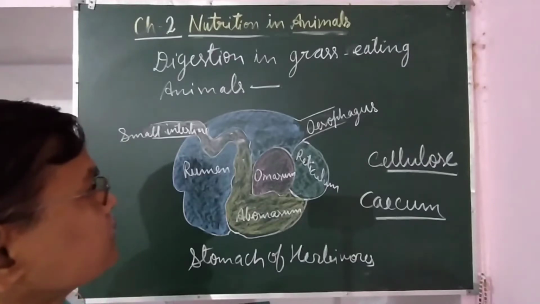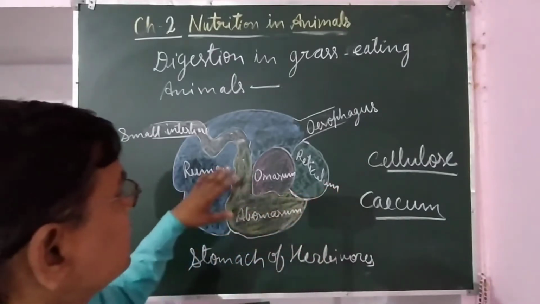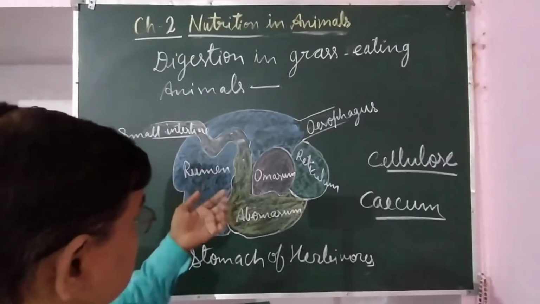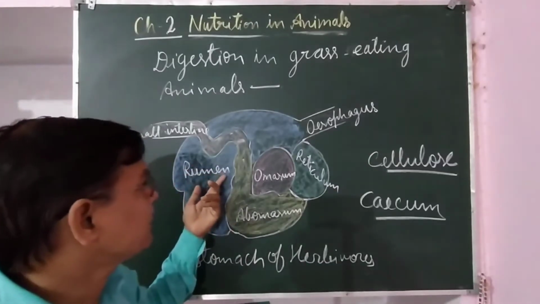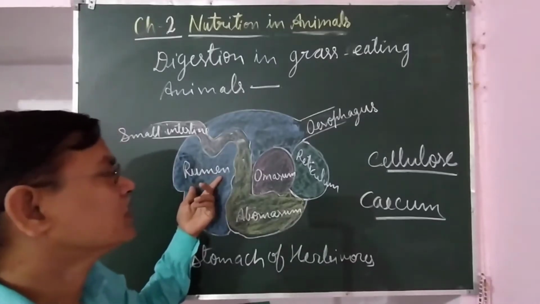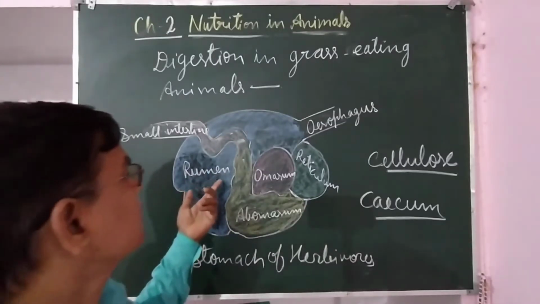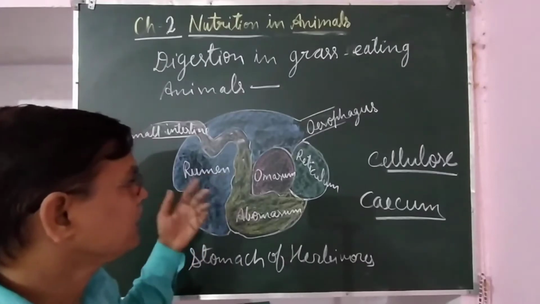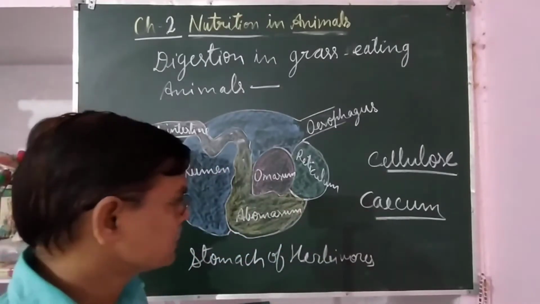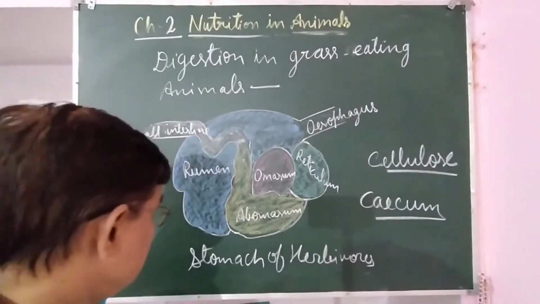Cellulose is digested by ruminants because special bacteria are found in the first chamber of their stomach, the rumen, and in the cecum, which lies between the small intestine and large intestine.